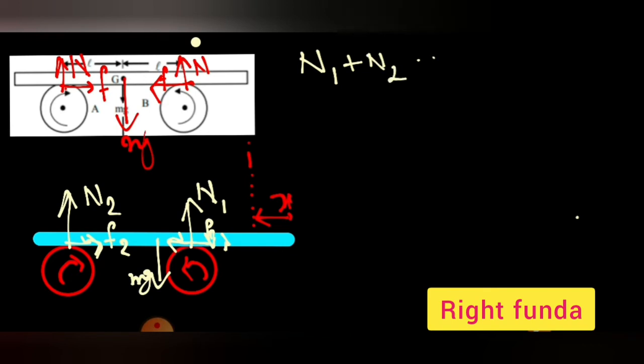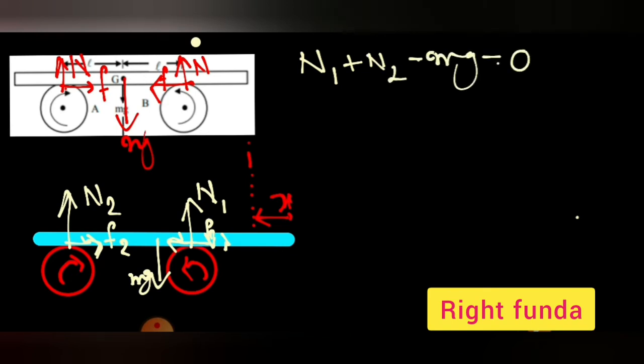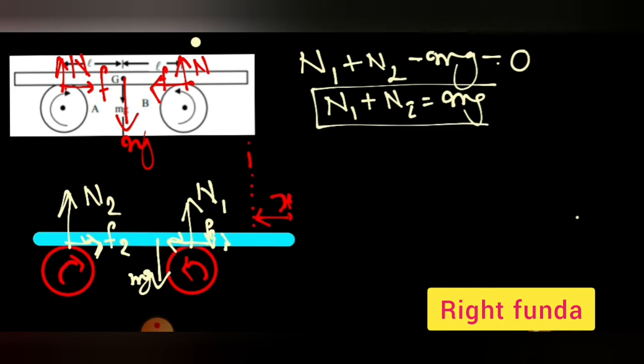What equation can I write? In the vertical equilibrium, N1 plus N2 minus mg is equal to 0. So we got N1 plus N2 is equal to mg. One equation we got definitely. And in the horizontal direction, we'll see what the net force is. I have taken the right-hand side as positive, so the left-hand side will be negative.